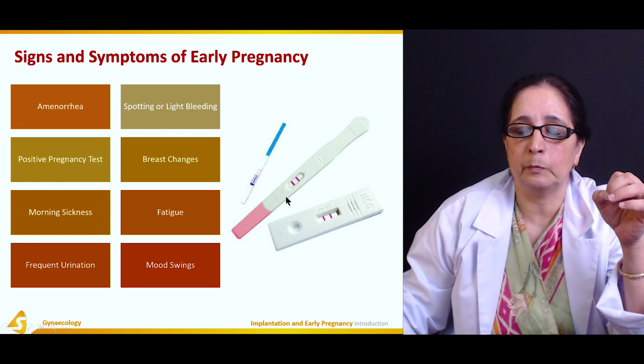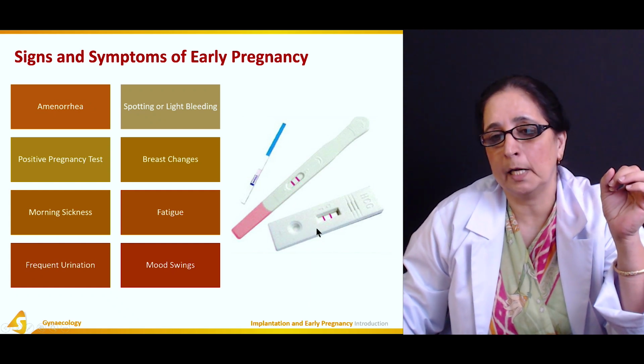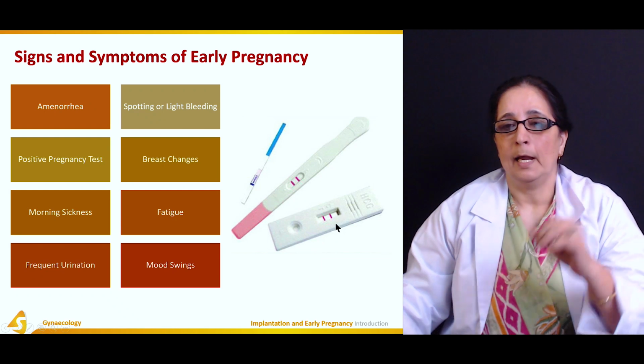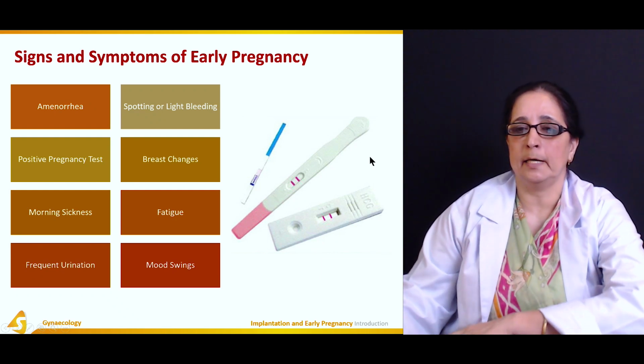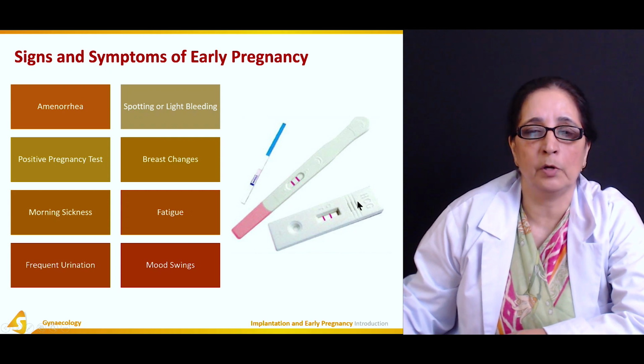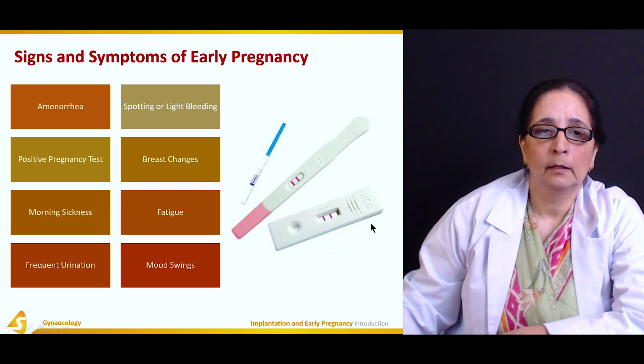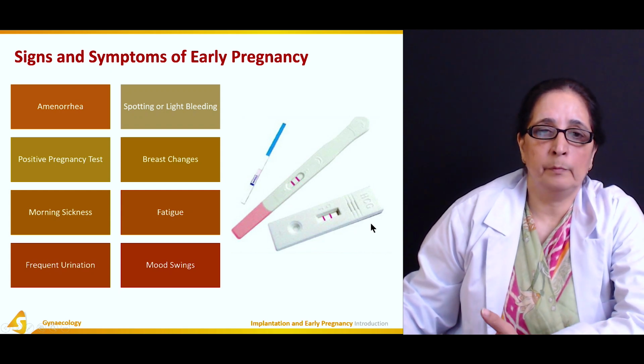Or put the drops of the urine in this, and if the 2 lines appear, it's positive. And this home pregnancy test detects HCG in the urine. HCG is the human chorionic gonadotropin hormone. So amenorrhea, no menstrual cycle, is one.